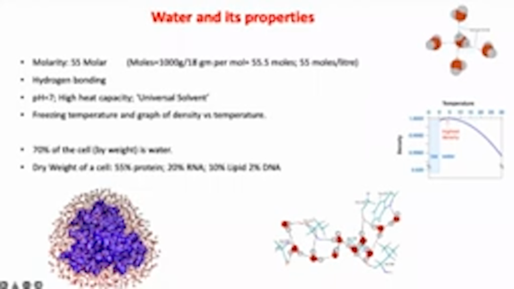Okay, these are some properties I have listed of water. I have focused a lot on hydrogen bonding. Do remember that in a cell, 70% of the cell by weight is water. And also shown over here is the dry weight. After you remove water, whatever is left, how much of protein is there, how much of RNA is there, how much of lipid is there, and so on and so forth.